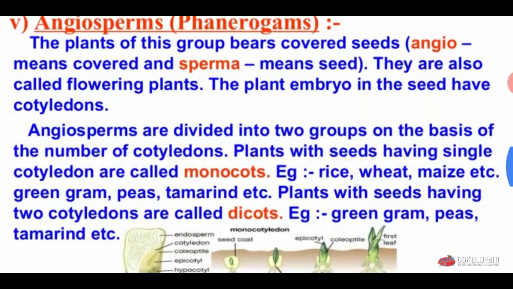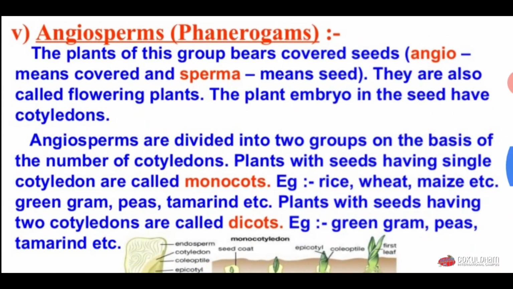Now next group is angiosperm, which is also known as phanerogams. The plants of this group bear covered seed, means the seeds of these plants are covered. They are also called flowering plants. The plant embryo in the seed has cotyledons.